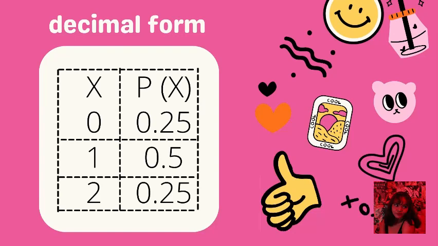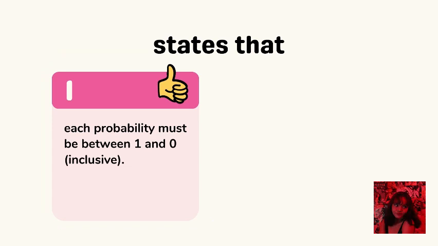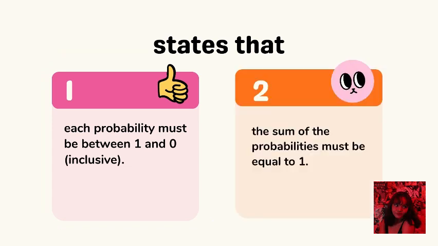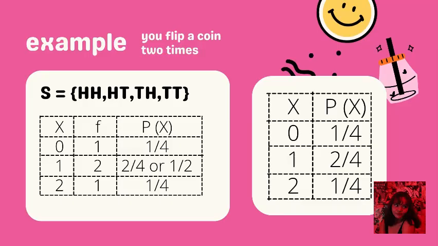Now that we have arranged them into a table, let's discuss the properties of the probability distribution for discrete random variables, just to check if we have satisfied them in our example. First, each probability must be between 0 and 1 inclusive, and second, the sum of the probabilities must be equal to 1. Now, let's check our previous example. If you look at the probabilities, all of them are situated between the values 0 and 1. If we add all the probabilities up, which are 1/4 plus 1/2 plus 1/4, we get 1. Therefore, our previous example's table is considered a probability distribution.